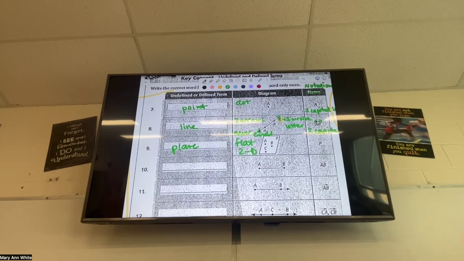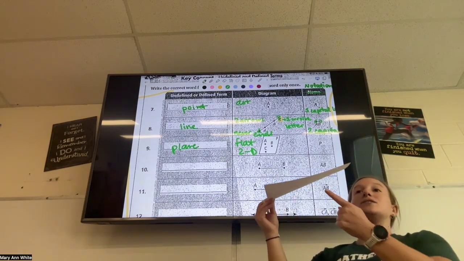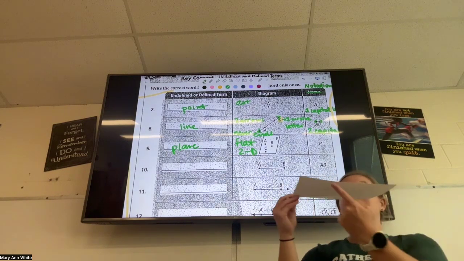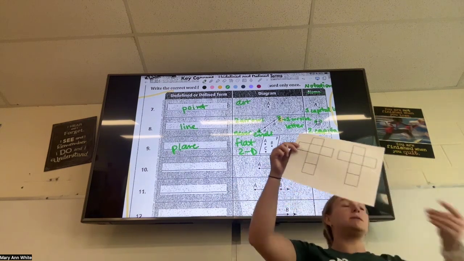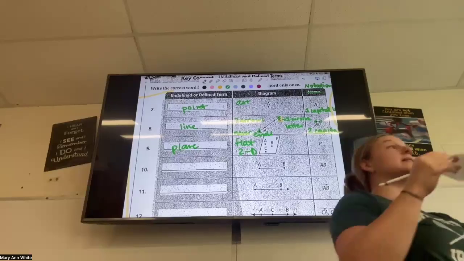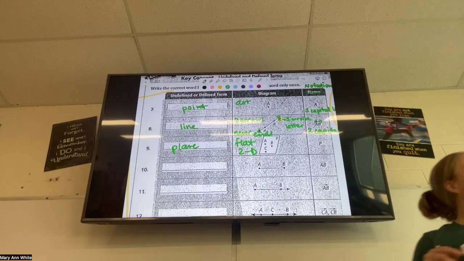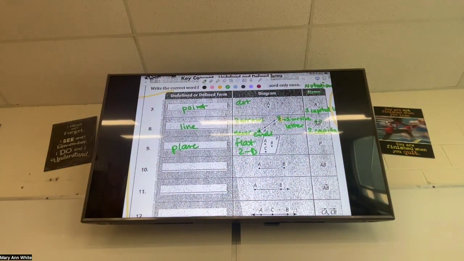And I like to use a piece of paper to describe a plane. Because it is as 2D as I can get in real life, right? It's kind of flat right here. It doesn't have a lot of width. If you can imagine this piece of paper going on in all directions, this is a plane. Let's find some planes in here. Look at your desk. You guys all have a desk that's a plane, right? And right now, all of our desks are the same plane, except for yours, right? Your desk is not in the same plane as everyone else, and that's okay, right? But everybody else has the same plane.